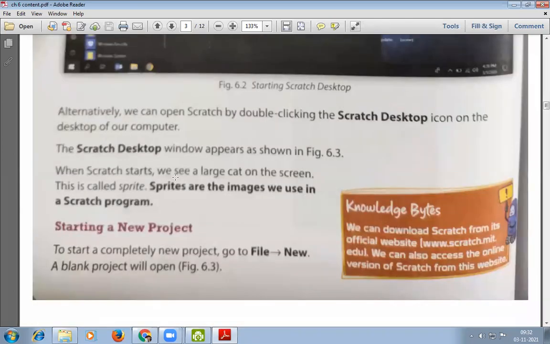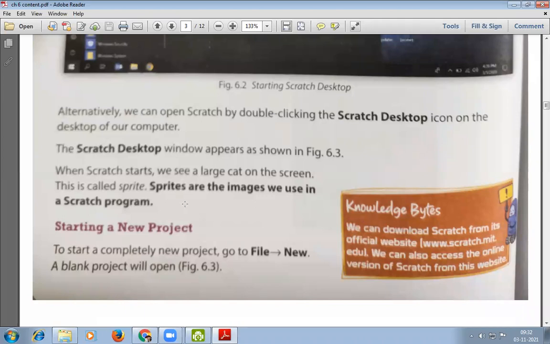When Scratch starts, we see a large cat on the screen. This is called a sprite. Sprites are the images we use in a Scratch program. In the Scratch programming language, the images that we use are known as sprites.